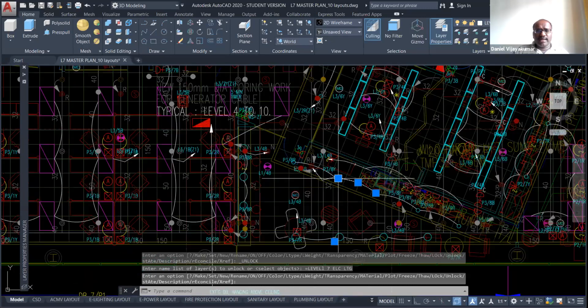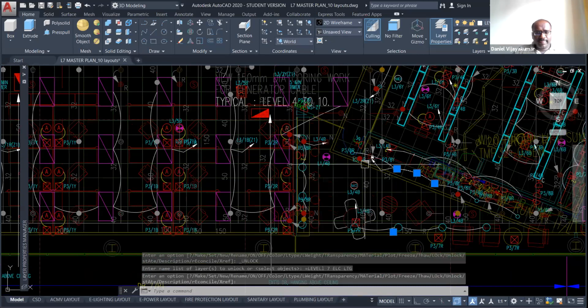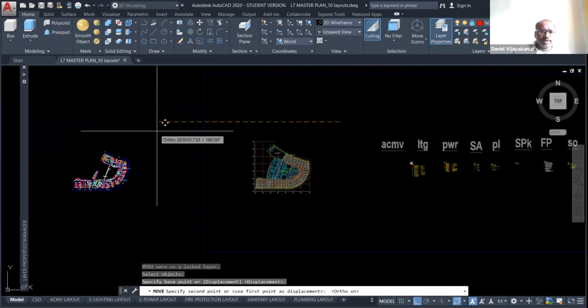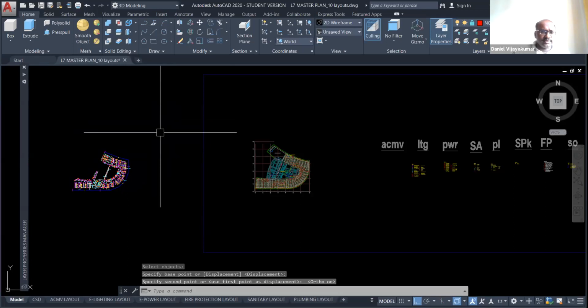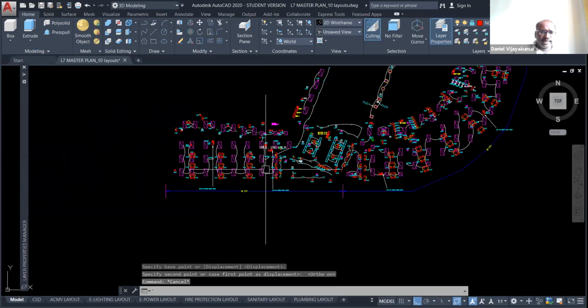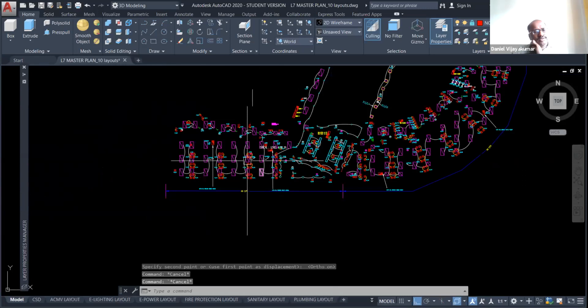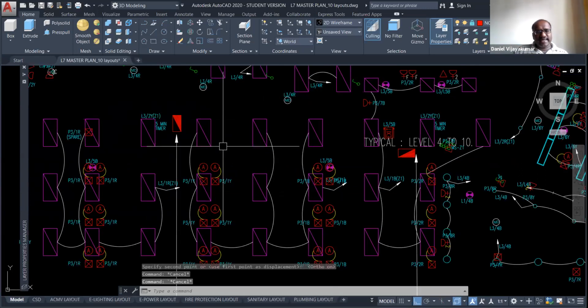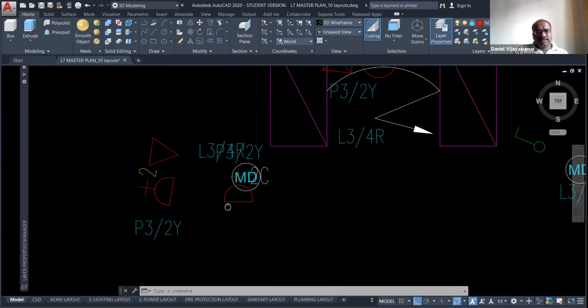See, now all the lights are unlocked. For example, if I want to move only the lights, you can simply move them outside. See, this is your lighting element, electrical elements, sockets, data, lighting,